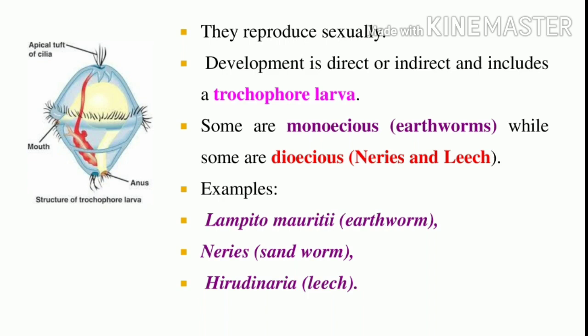So it is a well developed organ system level. The circulatory system is closed type, the respiratory pigments are hemoglobin and chlorocruorin, and the nervous system has a paired ganglion. What is the name of the larva? The trochophore larva. Note it: the earthworm is monoecious, while Nereis and leech are dioecious. Lampito mauritii is the earthworm, Nereis is the sandworm, and Hirudinaria is the leech. So these are the examples of phylum Annelida. Can you understand? Thank you.